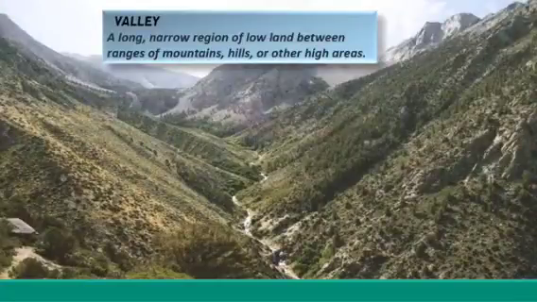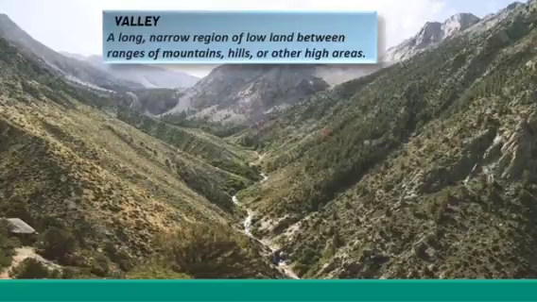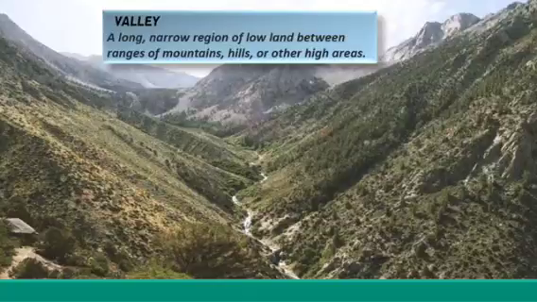Valley. A long, narrow region of lowland between ranges of mountains, hills, or other high areas is called a valley. A long, narrow region of lowland between ranges of mountains, hills, or other high areas is called valley.